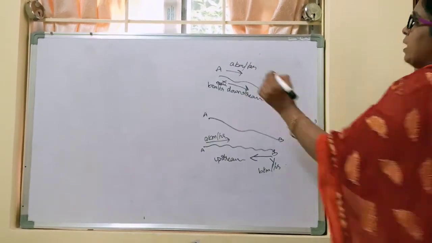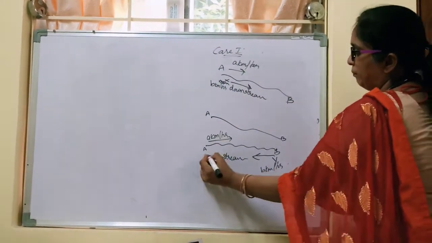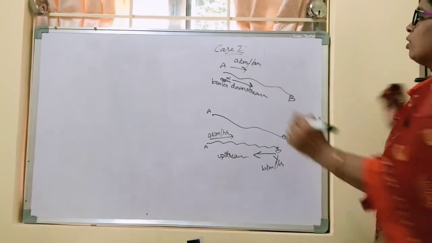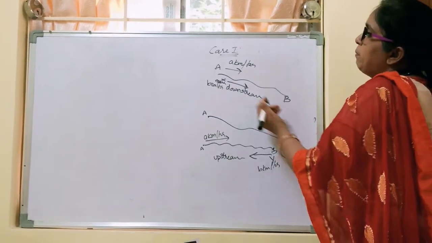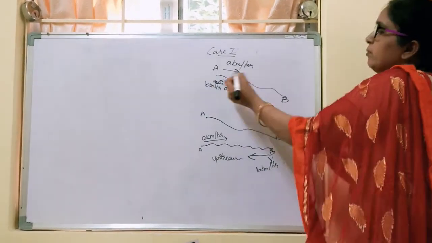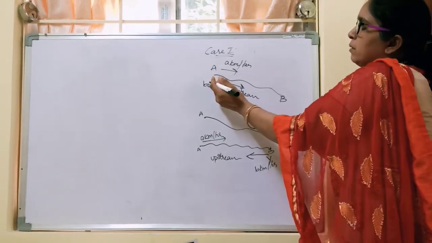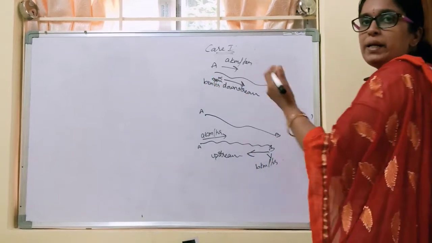So in which case do we think that he will reach B sooner? Case 1. Why is it case 1? Because in case 1, while he is swimming in the downstream current, the water helps him to move forward easily. The speed of the water helps him to move forward, or his speed is increased.